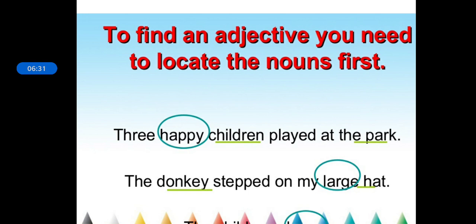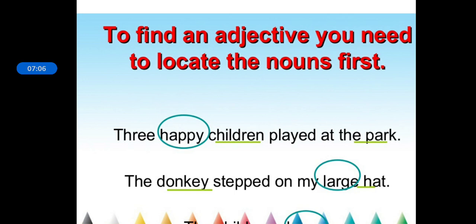And played at the park. Now do you find any other information related to park? No. So there is no other adjective. There is only one adjective present, and that is happy. If the sentence had been 3 happy children played at a big park, then big would have been your adjective as it would have described the park. How is the park? The park is big. But here there is no adjective that describes the park. So the only adjective in the sentence is happy, and it's describing the children.